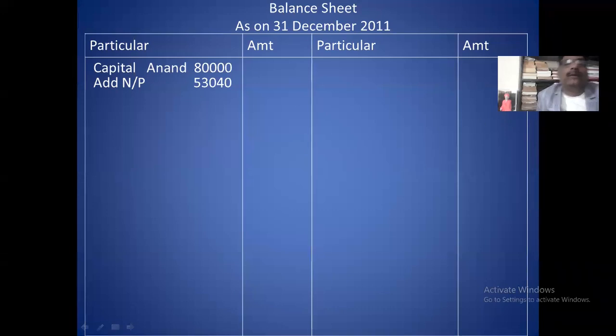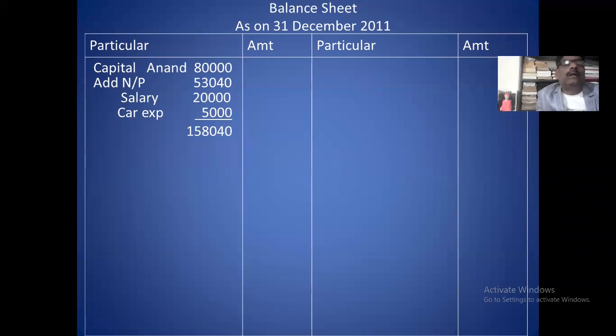You add net profit. Thereafter, you add salary given to partner and car allowance given to partner. These are expenses to the partnership and income to the partner. Salary is 20,000. Car expense is 5,000. These are the incomes of partners. Net profit is an income, salary is an income, car allowance from the firm is income. So you add incomes of the partner in the partner's capital.